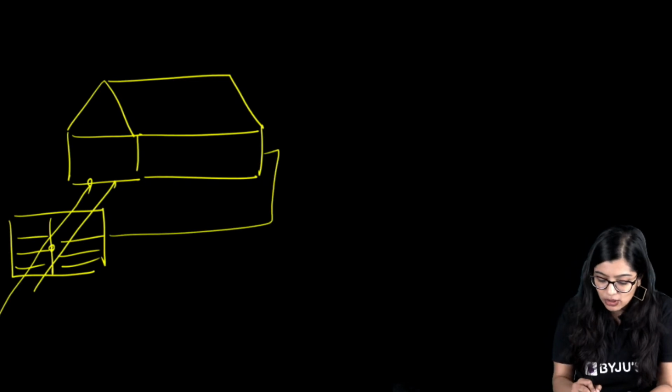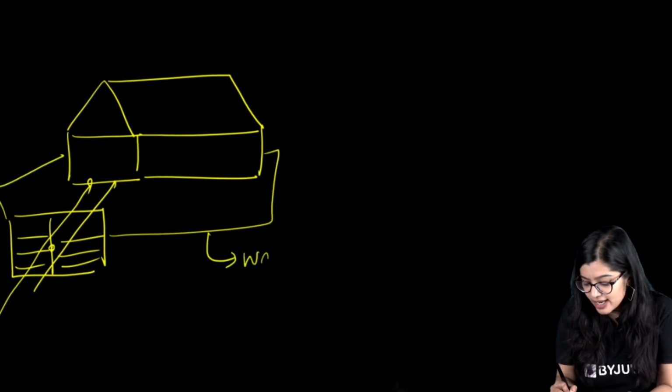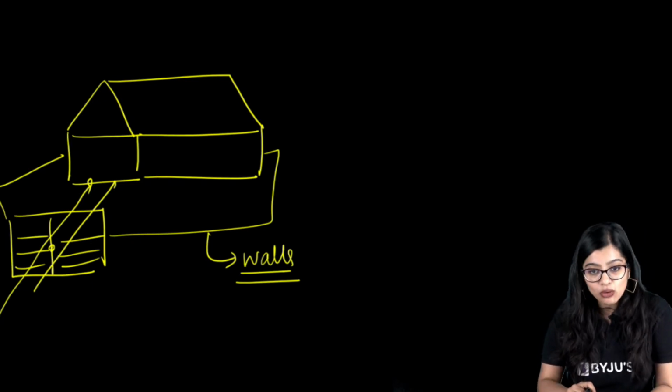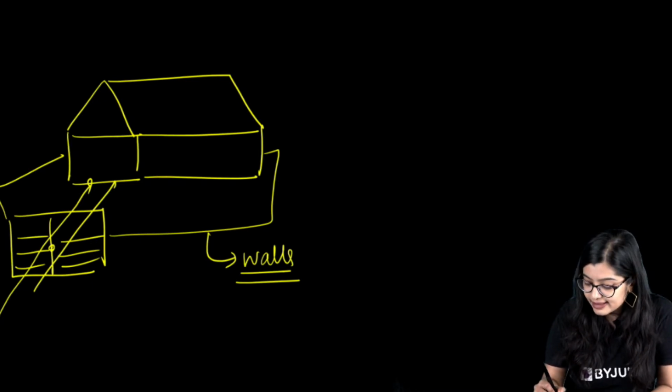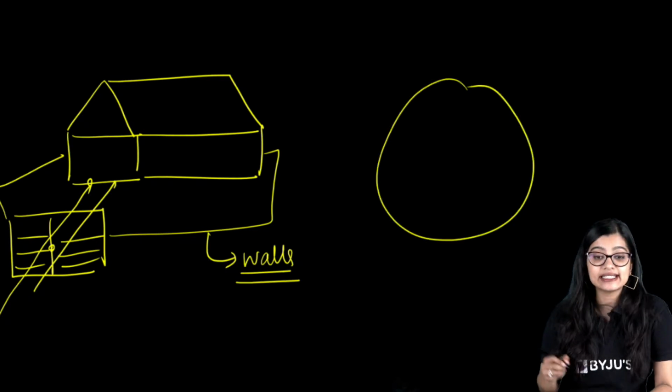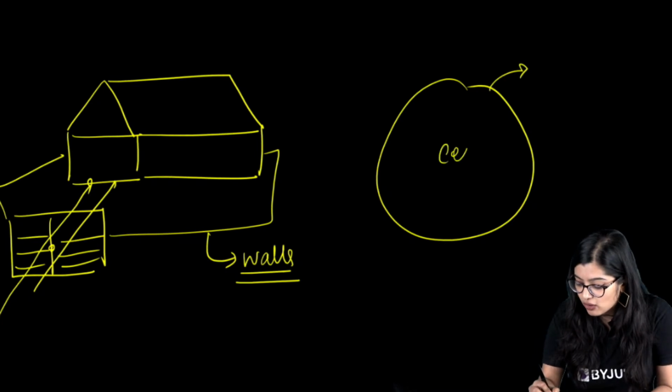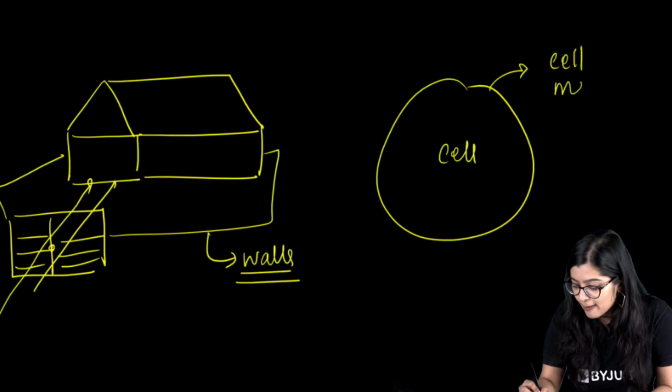And surrounding that, we also have walls that surround our house. So, just like how we have this boundary, the cells also have a very similar gate and boundary. And this boundary is what we call the cell membrane.